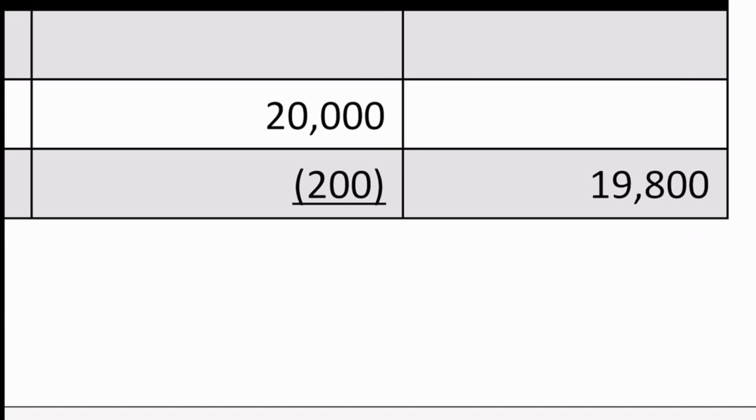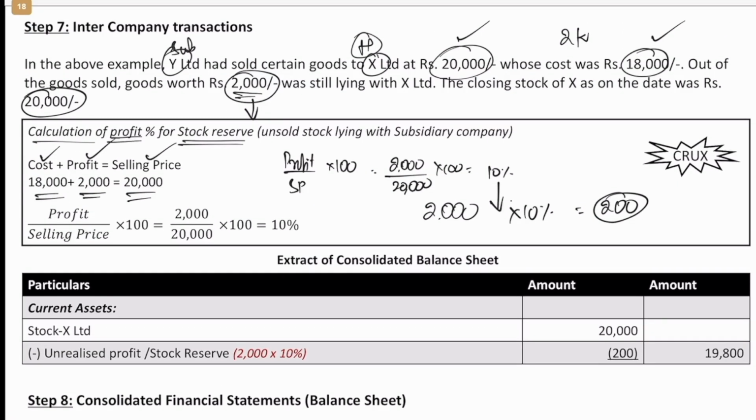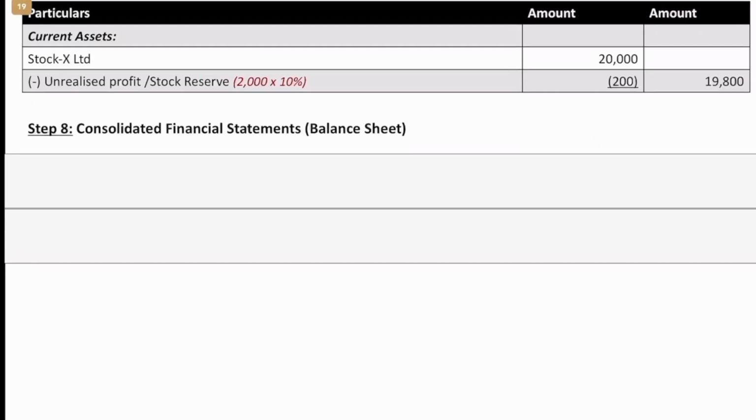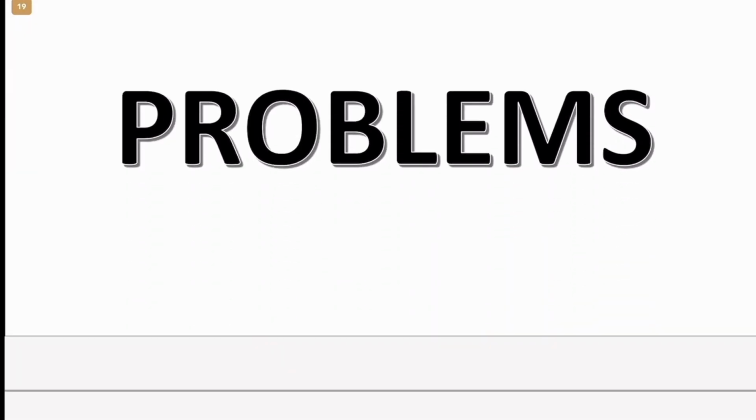This will be the actual cost. There is no profit here. So this is what we are supposed to do if there are intercompany transactions. Ultimately, then we prepare the balance sheet as the last step.